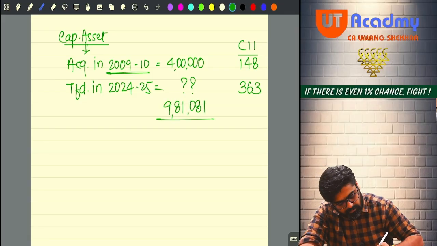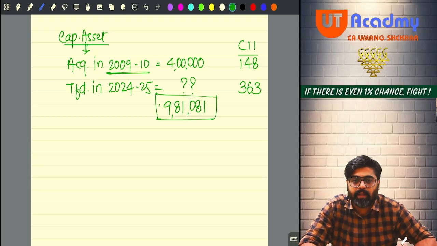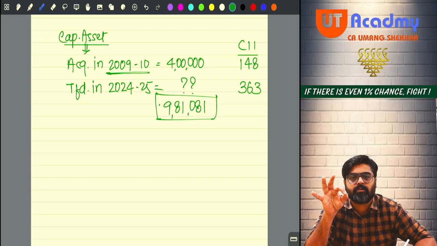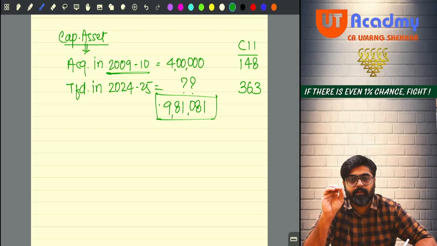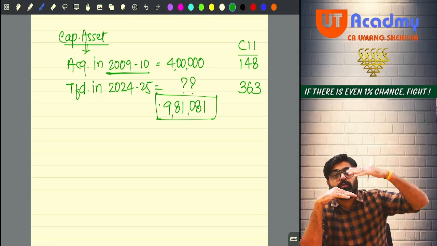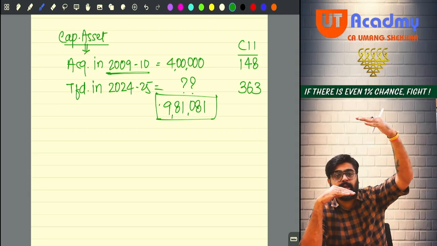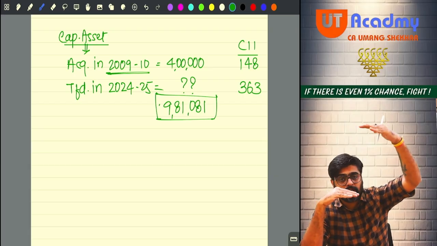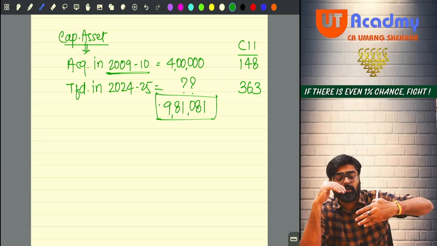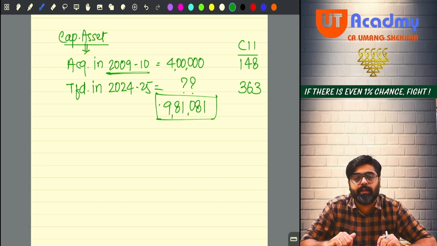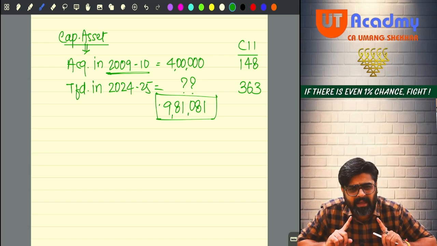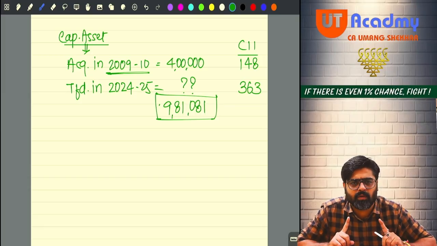9,81,081 will be my cost. Meaning that if I go and buy this same asset today, I will get it for a cost of rupees 9,81,081. The asset which was costing 4 lakhs in 2009-10, its cost has increased to 9,81,081 today.